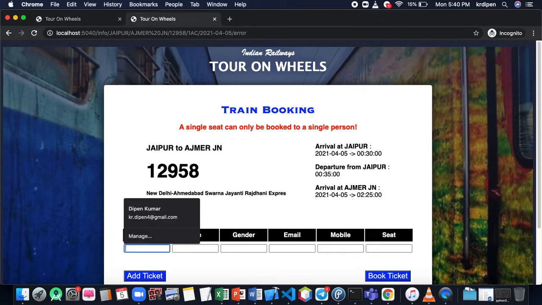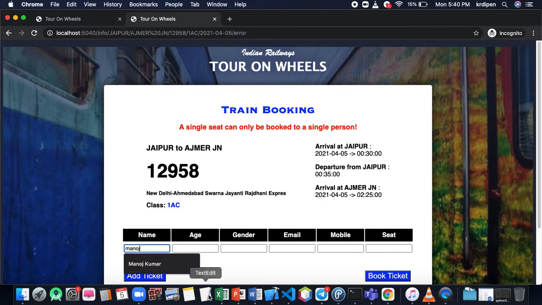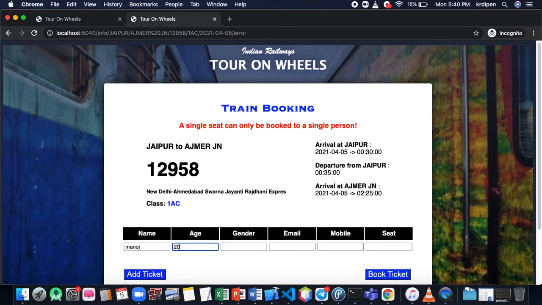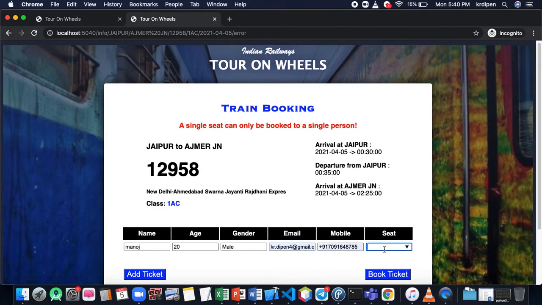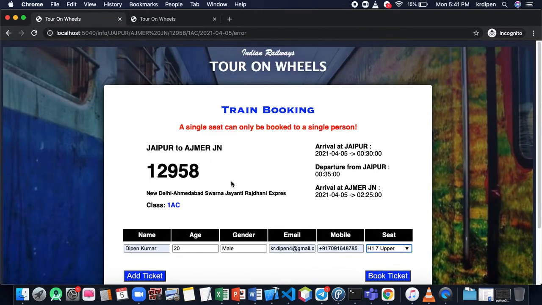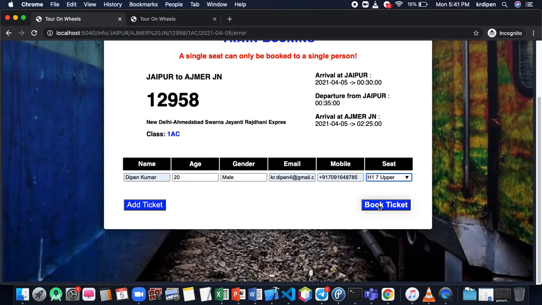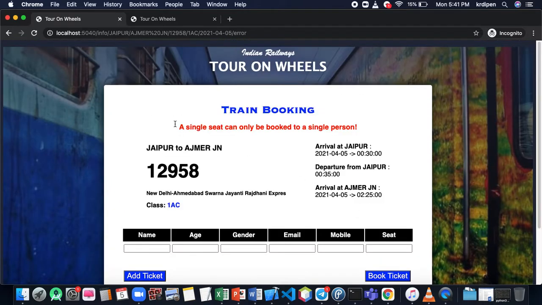Here, a different user, Manoj, is also looking for the same seat and chooses H17 to book. But the first one to click book ticket will get the ticket, and the one who clicks later will get the same error: a single seat can only be booked to a single person.